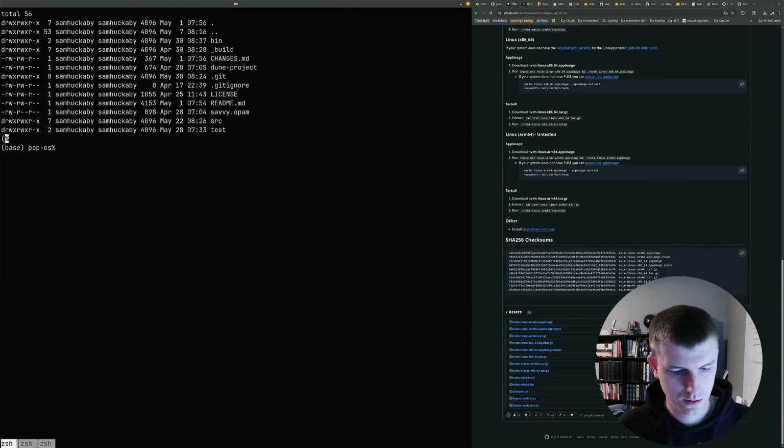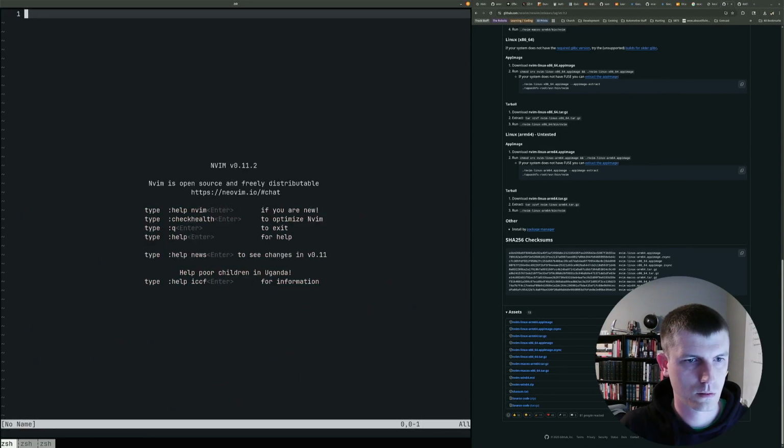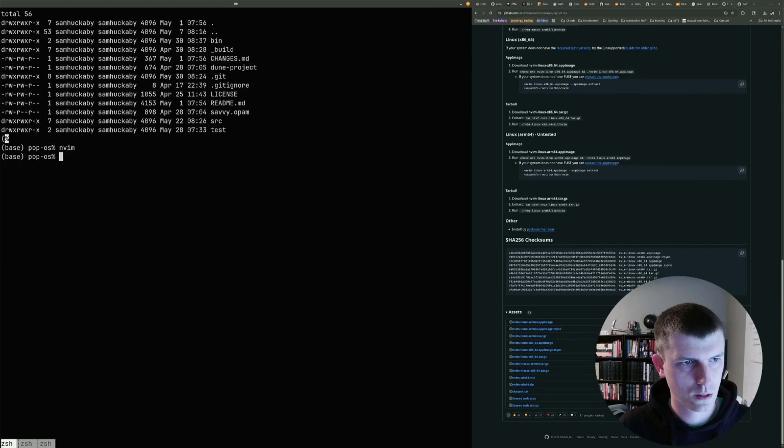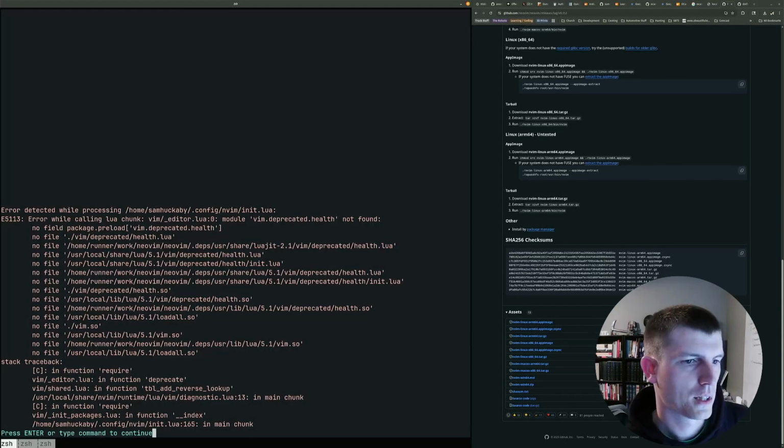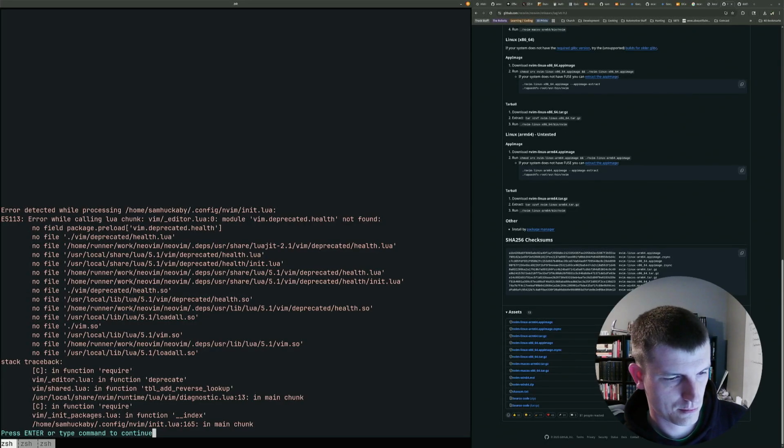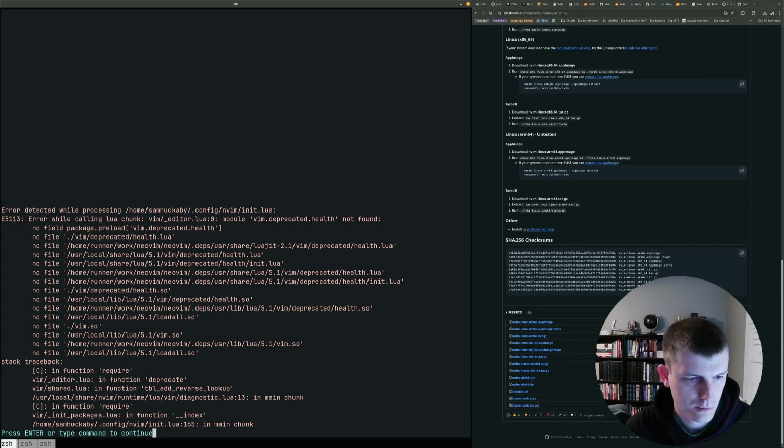Now we... that didn't work. What was our error there? Error detected while processing home config nvim init.lua: error while calling lua chunk, vim.deprecated health not found. Oh no. That's weird. I have nvim 11 running on my other computer with this config. Function require in function deprecate.